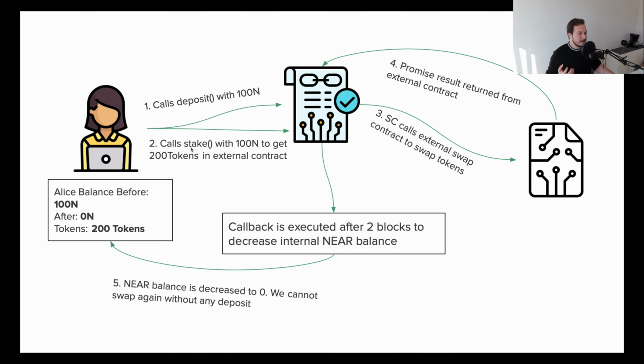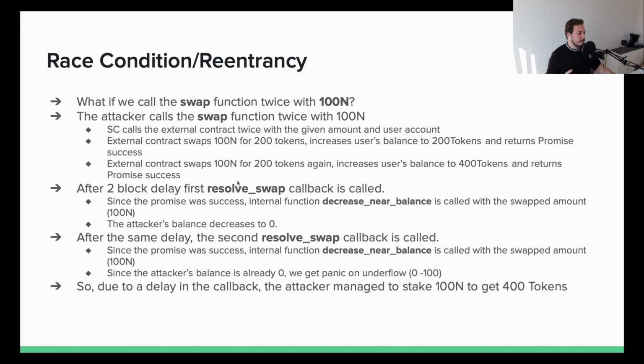But what happens if we call the swap function twice with 100 NEAR? So the attacker deposits 100 NEAR and calls the swap function twice with 100 NEAR. So the smart contract calls the external contract twice with the given amount and user account. First, the external contract will swap 100 NEAR for 200 tokens, increase the user's external balance to 200 tokens and return a promise. Then the external contract will swap 100 NEAR again for 200 tokens and increase the user's balance in the external contract now to 400 tokens since the hacker already had 200 tokens from the previous swap.